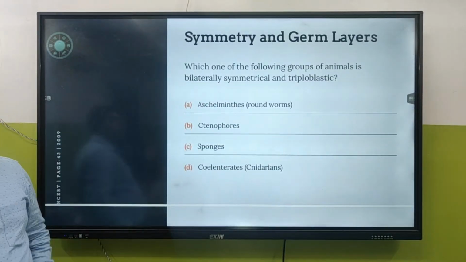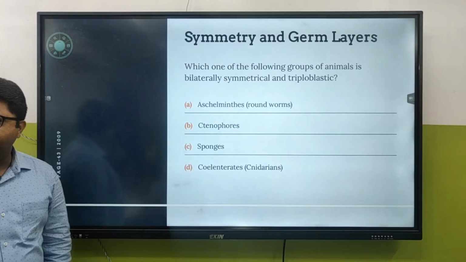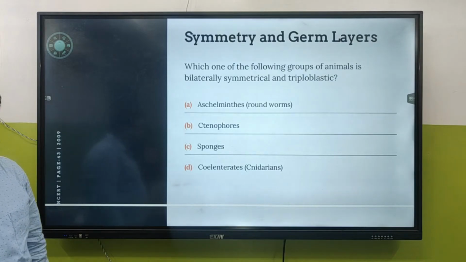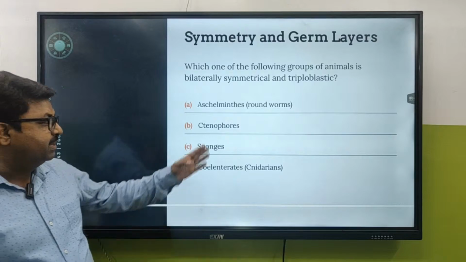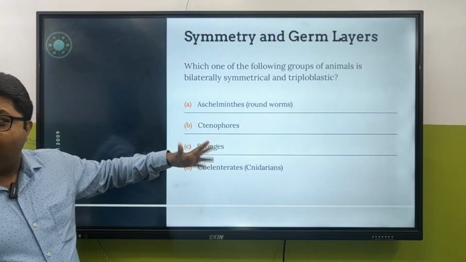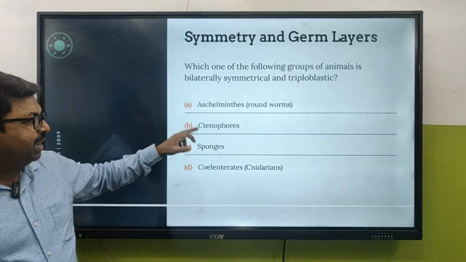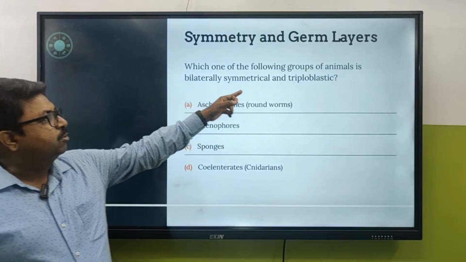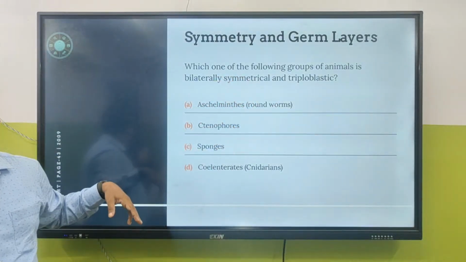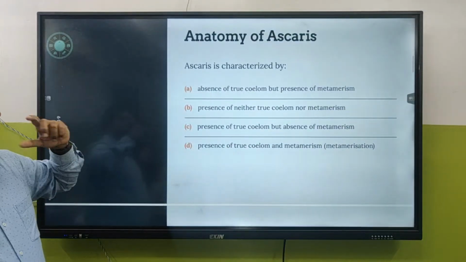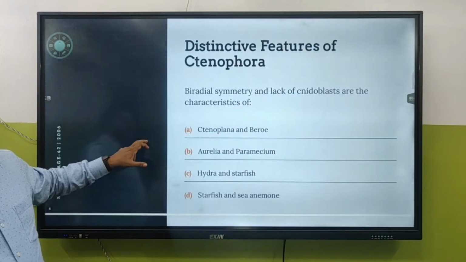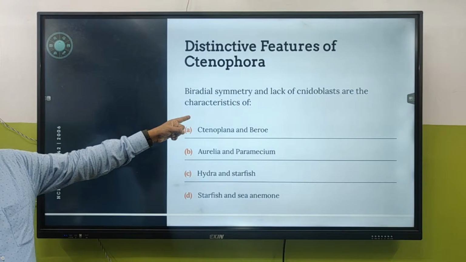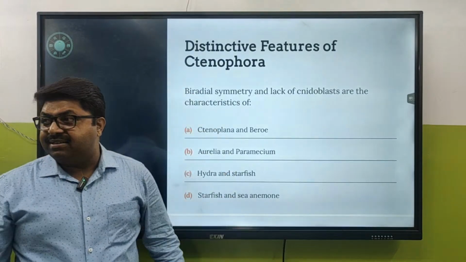Which one of the following groups of animals is biradially symmetrical and diploblastic? We have not talked about Aschelminthes, so that is not going to be the answer. Ctenophora is never going to be the answer. Sponges, never. Cnidarians? What about the diploblastic and barrel symmetry shown by roundworms, Aschelminthes? Anatomy of Ascaris. Better not to go for that. We have not solved it. I think we can go for this. Biradial symmetry. Just now we have talked about it. Biradial, that is bilateral as well as radial symmetry.